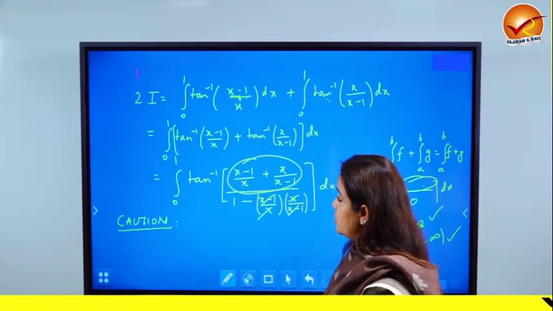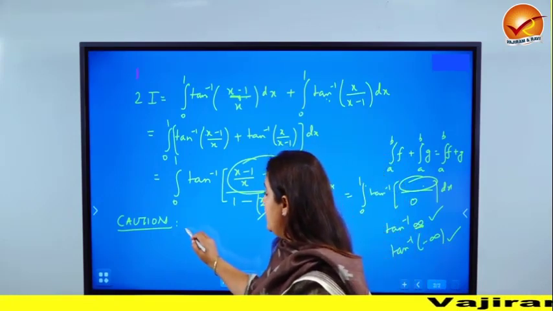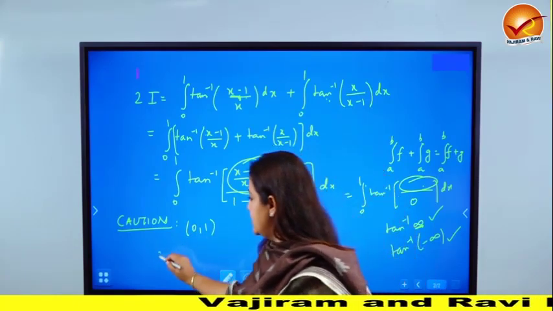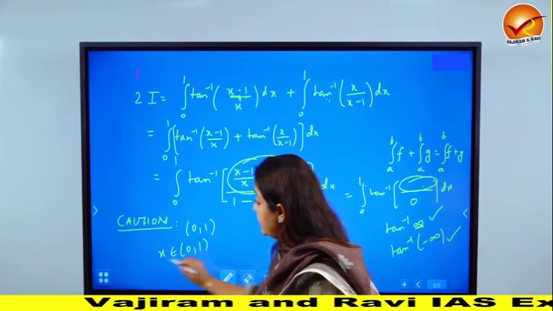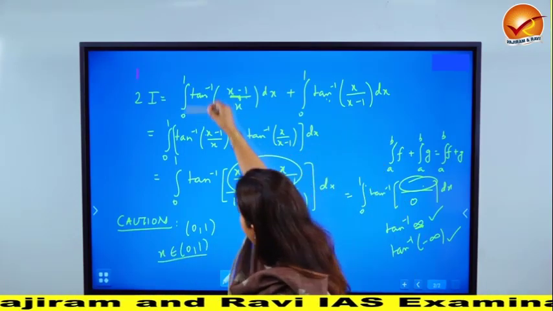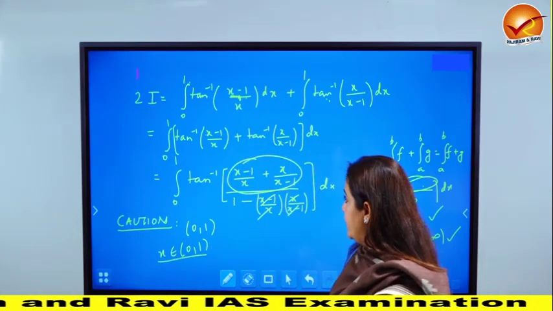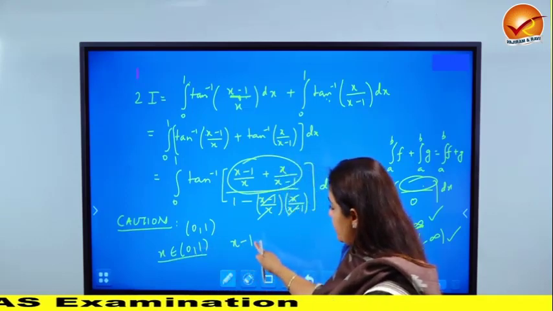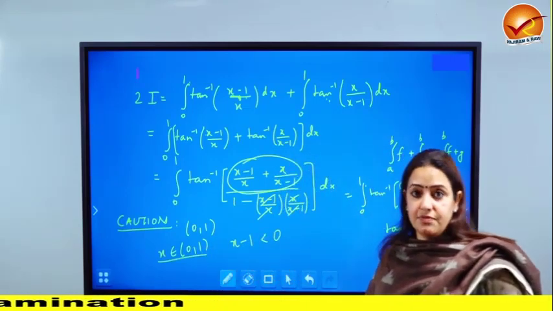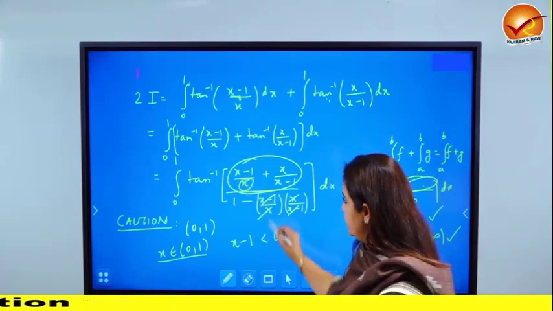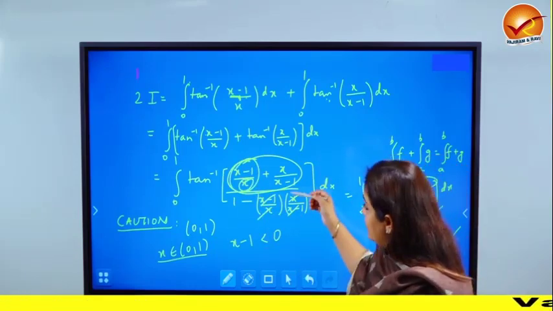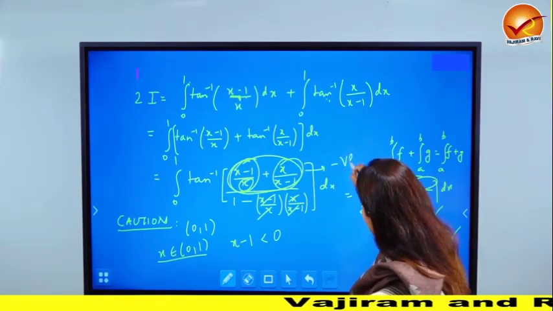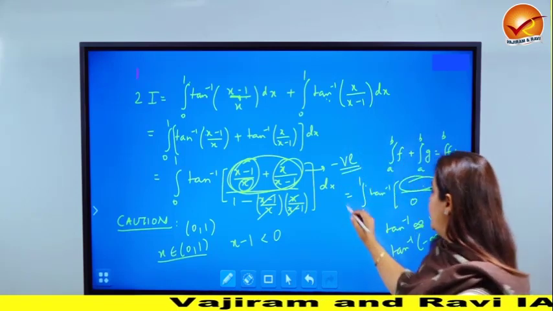How do we do that? If you go back to the original question, the limits were given to be 0, 1. Whether you take open interval 0, 1 or closed, it doesn't matter, but the thing is that x belongs to this interval, because this is where the integration is happening. Integration is happening from 0 to 1 with respect to x, so x belongs to 0, 1. So what can you say about x minus 1? If x is a number between 0 and 1, and if you subtract 1 from it, then it's going to become negative. If you divide by x, it's still negative, so this term is negative, and so is this term. So it's negative plus negative, therefore the numerator here is negative,